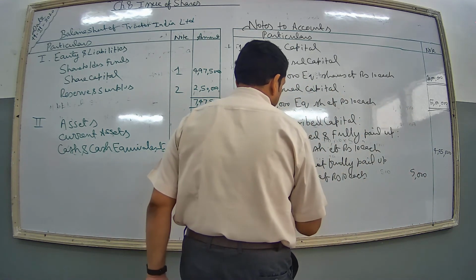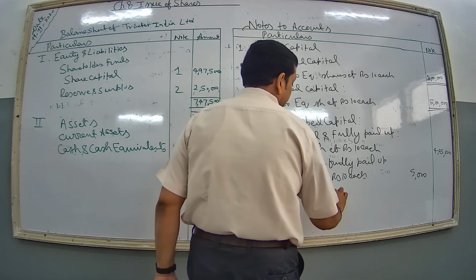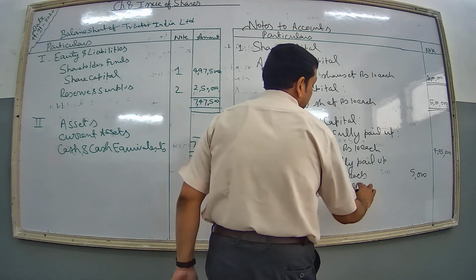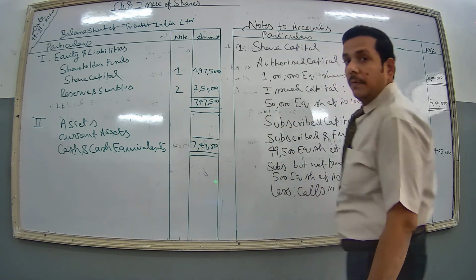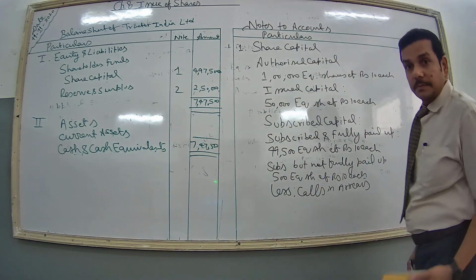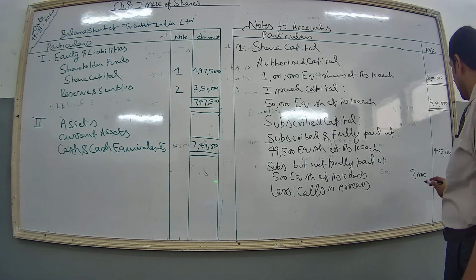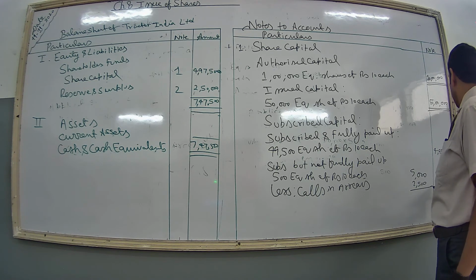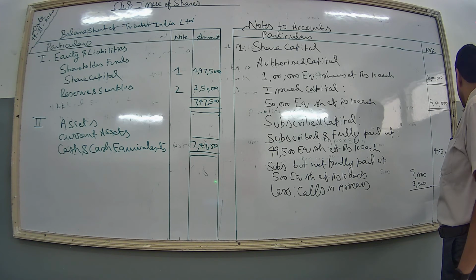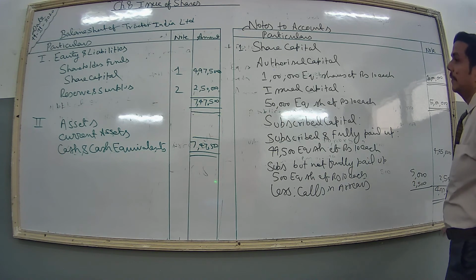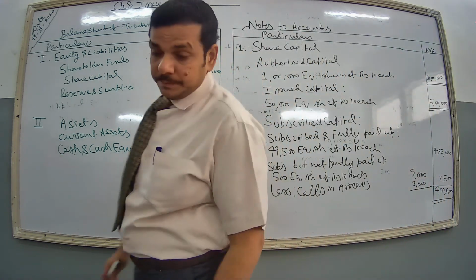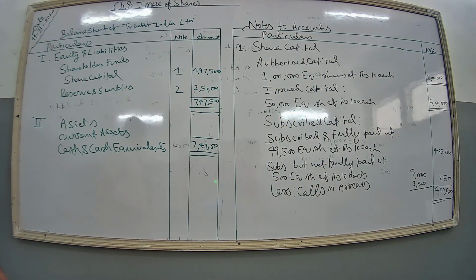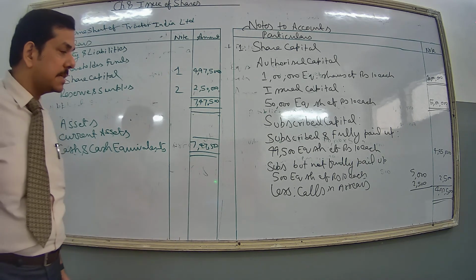Less calls in arrear. How much is the calls in arrear? The 500 shareholders did not pay the final call of rupees 5, so 2,500 they did not pay. So subtracting that, 2,500, the total is 4,97,500. Clear? In this way the capital is subscribed and paid up.